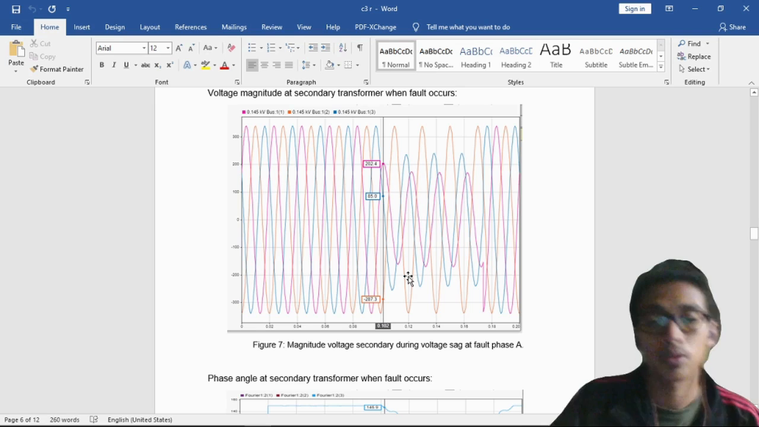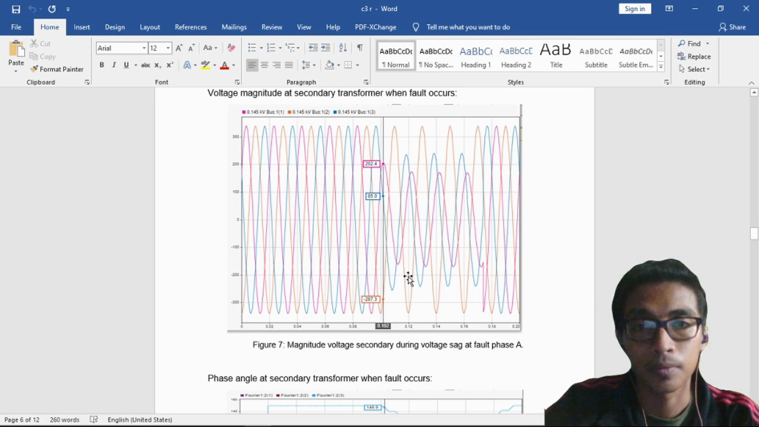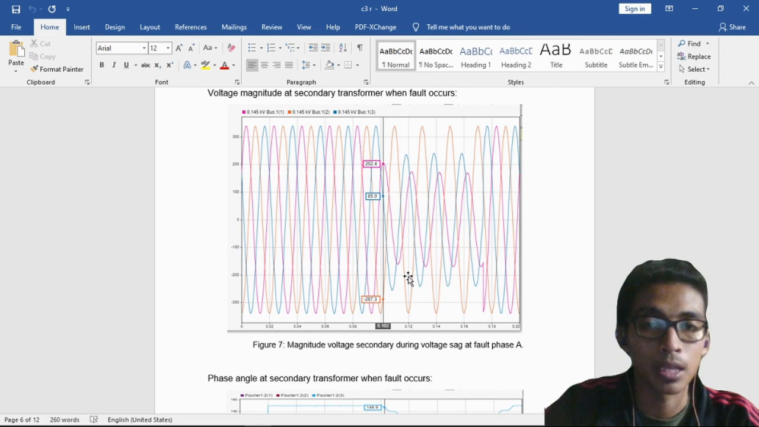Based on our investigation, we can see the voltage sag needs to be removed from our system because it can cause damage to the power devices and can affect the power quality of the system. Mostly this voltage sag happens because of bad weather.